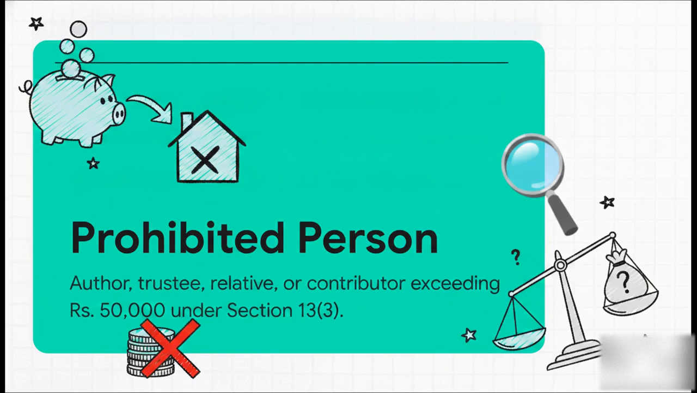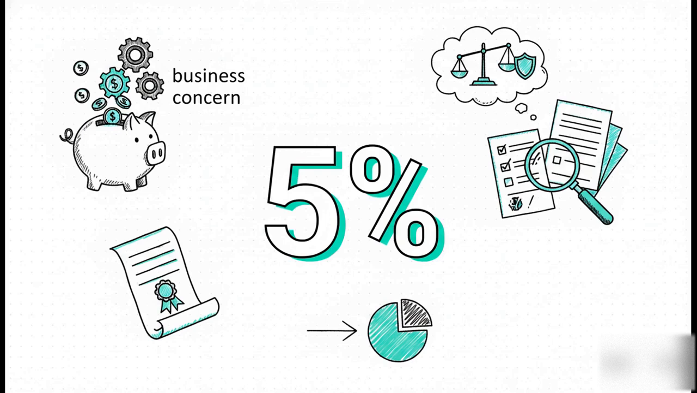exemption entirely. But wait, there is a highly testable exception to this rule under Section 13.4. What happens if a trust invests its funds into a business concern where one of those prohibited persons happens to have a substantial interest? Do they lose all their tax exemptions automatically? Not necessarily. The magic number you need to remember for your exam is 5%. The exemption is not entirely lost if that investment does not exceed 5% of the capital of that business concern.